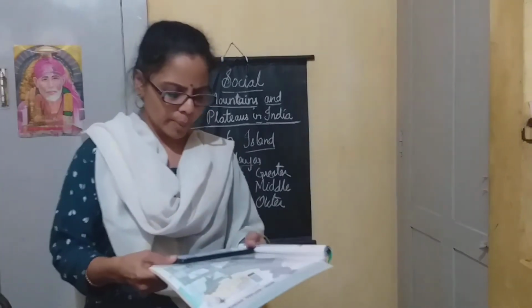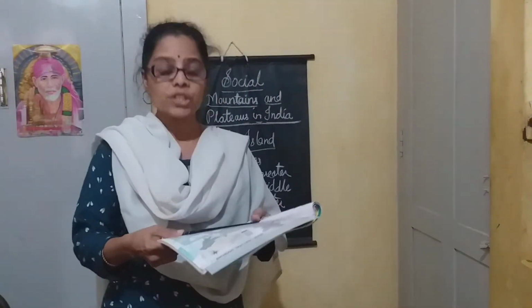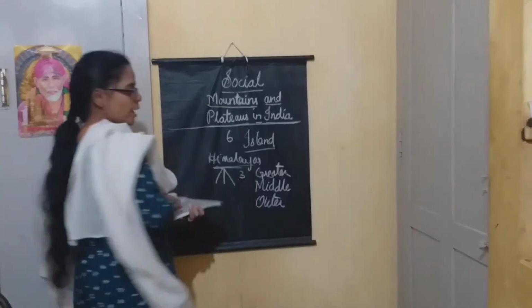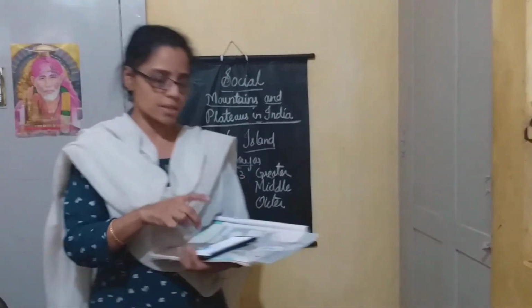First one, the Greater Himalayas, is called Himadri. What is it called? Himadri. And the Middle Himalayas are called Himachal. The Outer Himalayas are called Shivalik. Okay. The first one is the Greater Himalayas, called Himadri. The second one, the Middle Himalayas, is called Himachal. The third one is called Shivalik.